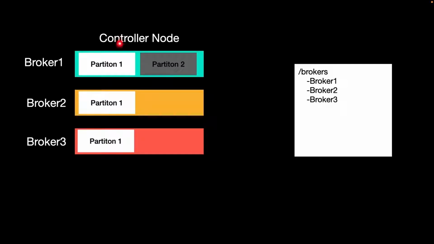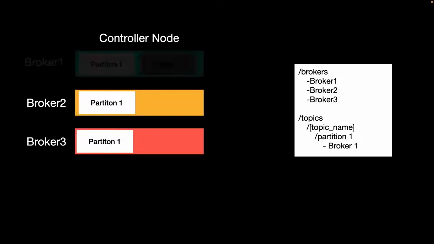Here broker 1 is the controller node, which is handling all the read and write operations for partition 1. So broker number 1 is taking care of partition 1. The Zookeeper is going to store this record something like this. It will create a folder named topics. Inside that topics folder it will have the topic name and the number of the partition. We are discussing the example of partition 1, so we create a directory for partition 1, and as broker 1 is the controller node, we mark broker 1 as the one taking care of all the data of partition 1.